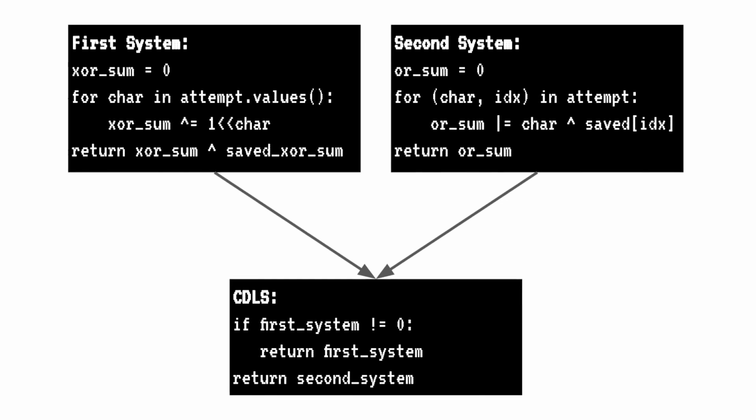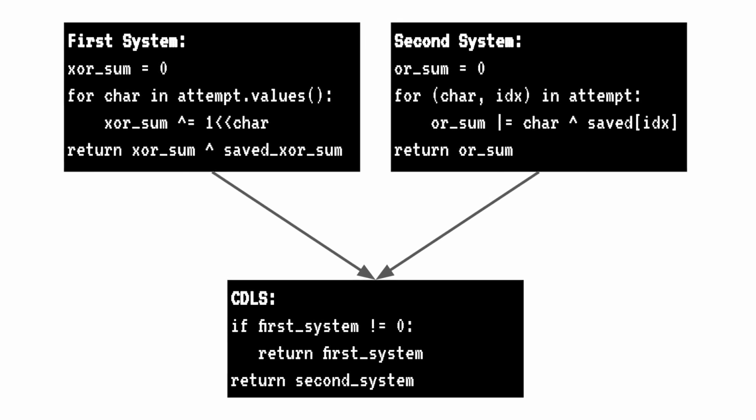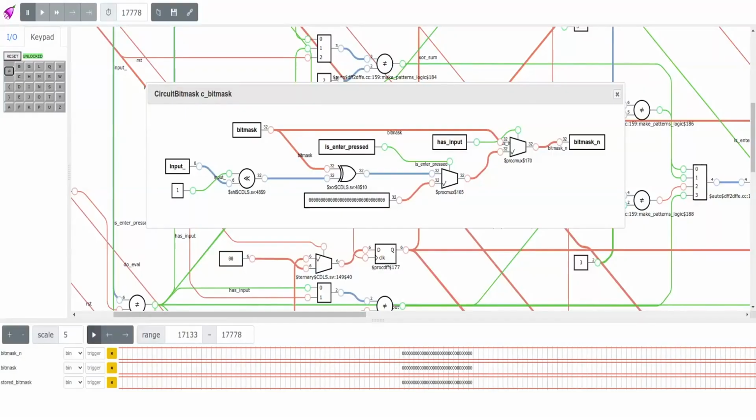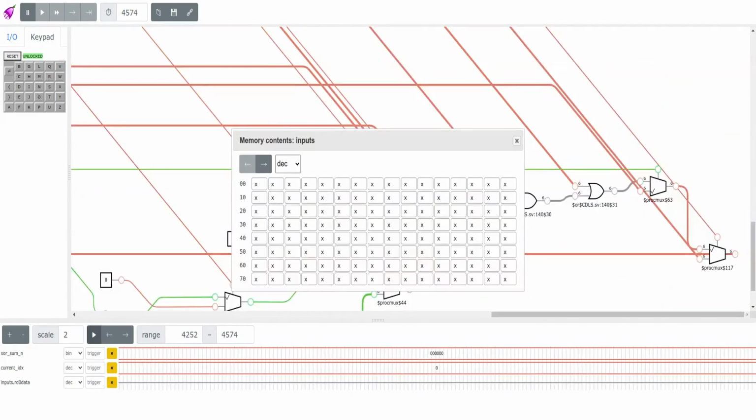These sums are sent back to the keypad for debugging in the lights. The first system exposes the XOR sum of the used keys on the lights. Pressing a key switches the state, so pressing an even number of times is the same as not pressing it at all. The second system is a simple OR sum over the XOR of each key, but it doesn't check the complete password. It stops when the user presses enter, so it's possible to finish early. The OR sum is public. It's displayed with the lights.